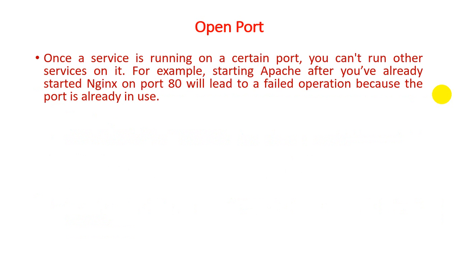Once a service is running on a certain port, you can't run another service on that particular port. It means that if a service is reserved on a port, that port works only for that particular service. On a single port number, only one service can be active at a time. For example, starting Apache after you have already started Nginx on port number 80 will lead to a failed operation, because the port is already in use.